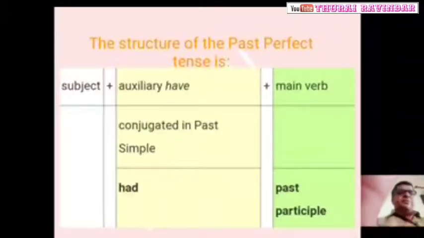My dear students, what is the structure for the past perfect tense? Easy to understand, like this.